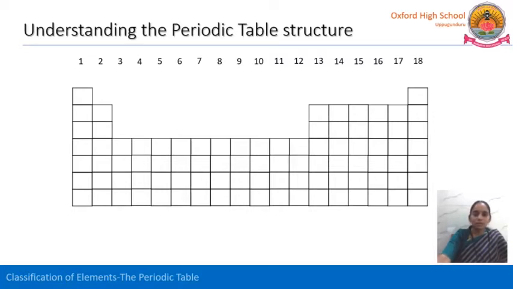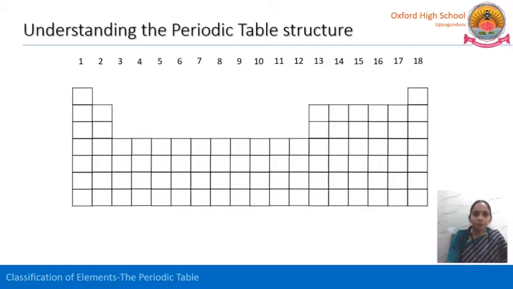Likewise, here the 18 groups are represented from 1 through 8, following the same old tradition of A and B. The first and second groups belong to 1A and 2A, and from 13 to 18 they belong to 3A, 4A, 5A, 6A, 7A and 8A.